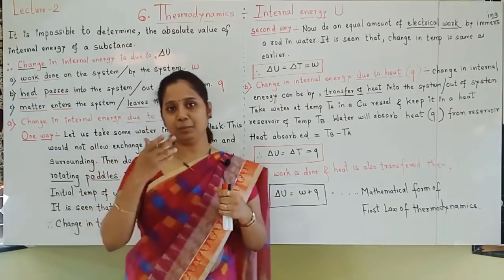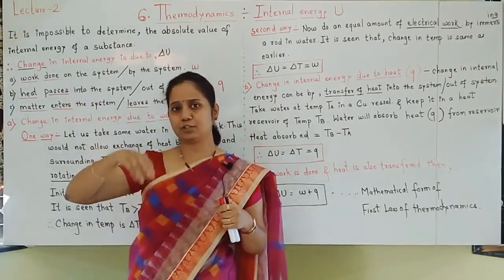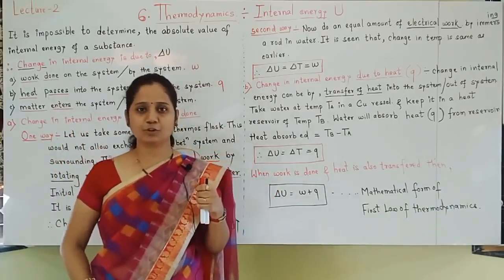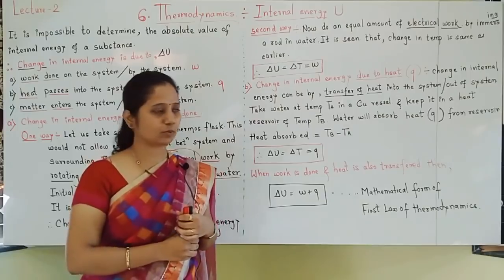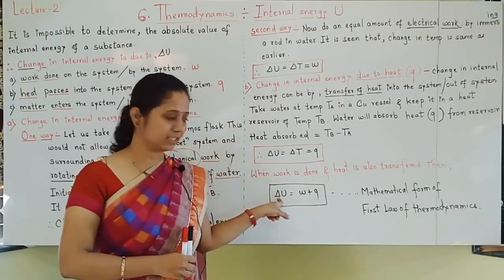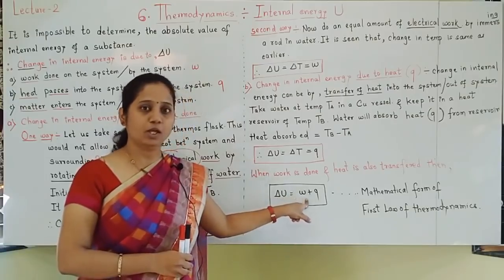In a problem, if it is mentioned that matter enters or leaves the system, only then consider matter. If not, we should not consider it.